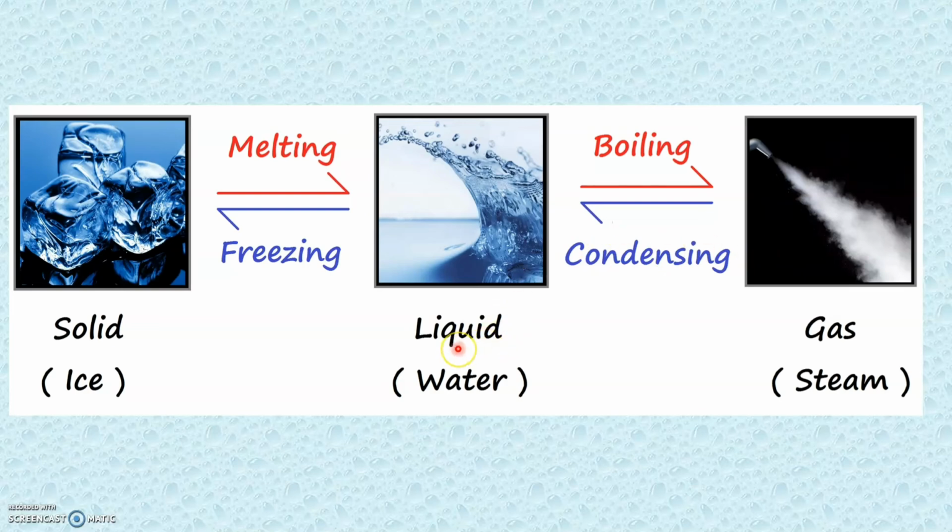Same like that, here also we see that on cooling liquid, it changes into solid state. As we have seen the example of freezing of water, we have seen that water, as it is cooled, turns into ice. So this process of change of liquid state into solid state on cooling is called the process of freezing. So now we have learnt what is melting, evaporation, condensation and freezing.